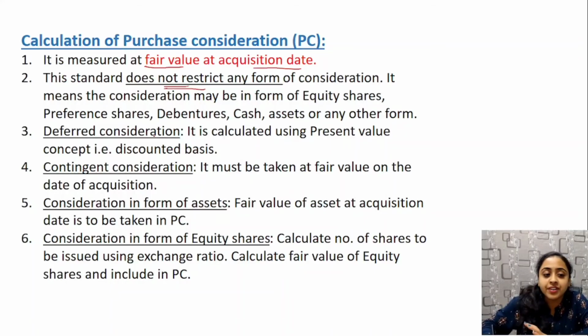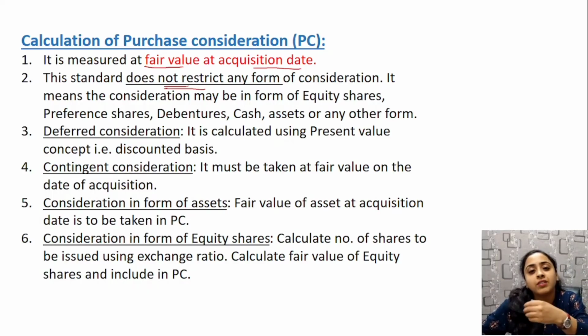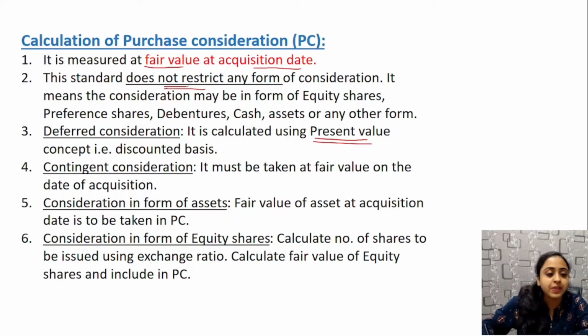Next comes deferred consideration. If any consideration will be paid after 6 months, 8 months, 1 year, 2 years, then the present value of it should be taken, on a discounted basis. Contingent consideration, if it is dependent on the happening or non-happening of some event or condition, should be taken at fair value, and fair value of the acquisition date. Acquisition date will be the date when control was exercised or the date when shareholders' approval was given if needed. Next, consideration in the form of assets, then take fair value of it. If consideration is in the form of equity shares, then calculate the number of shares and fair value of it.